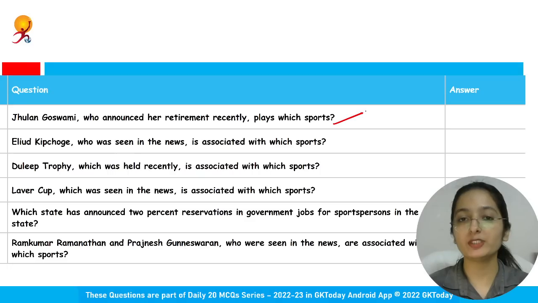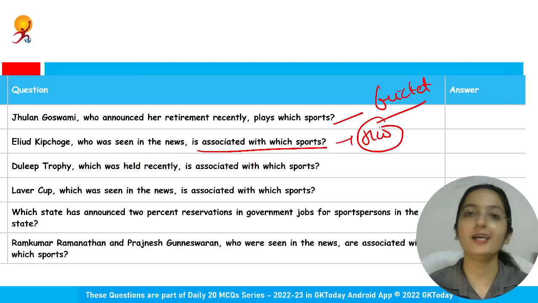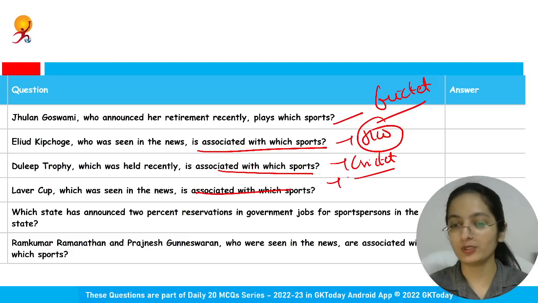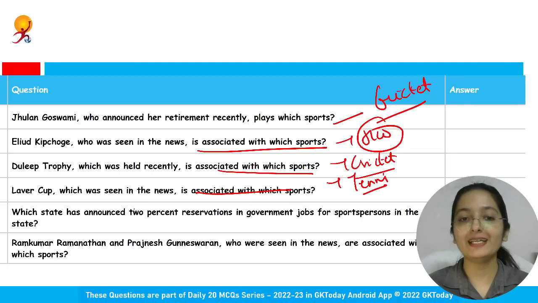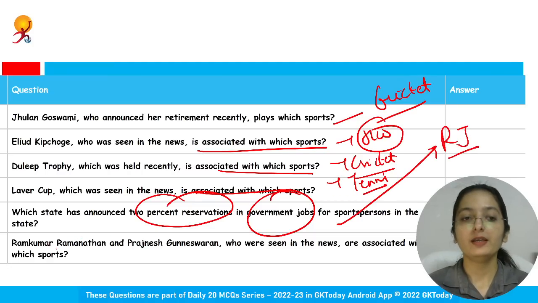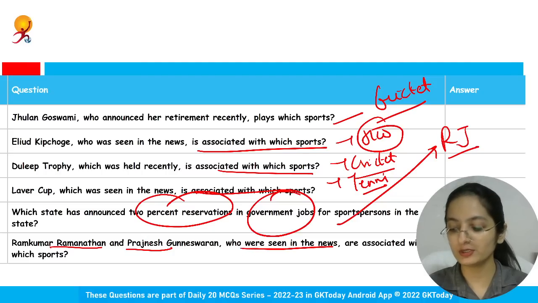Jhulan Goswami plays which sport? Who announced her retirement recently? Cricket. Eliud Kipchoge, who was seen in news, is associated with which sport? I'll not tell. You will tell in the comment section. Dileep Trophy is associated with which sport? Cricket. Laver Cup is associated with which sport? Tennis. Which state has announced 2% reservation in government jobs for sportspersons? Rajasthan. Ramkumar Ramanathan and Prajnesh, who were seen in news, are associated with which sport?